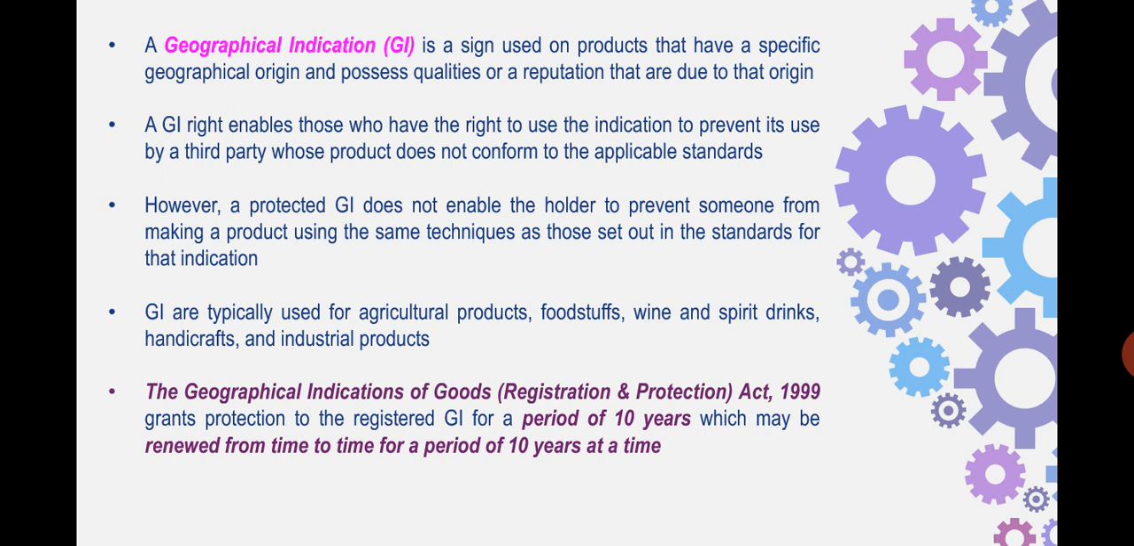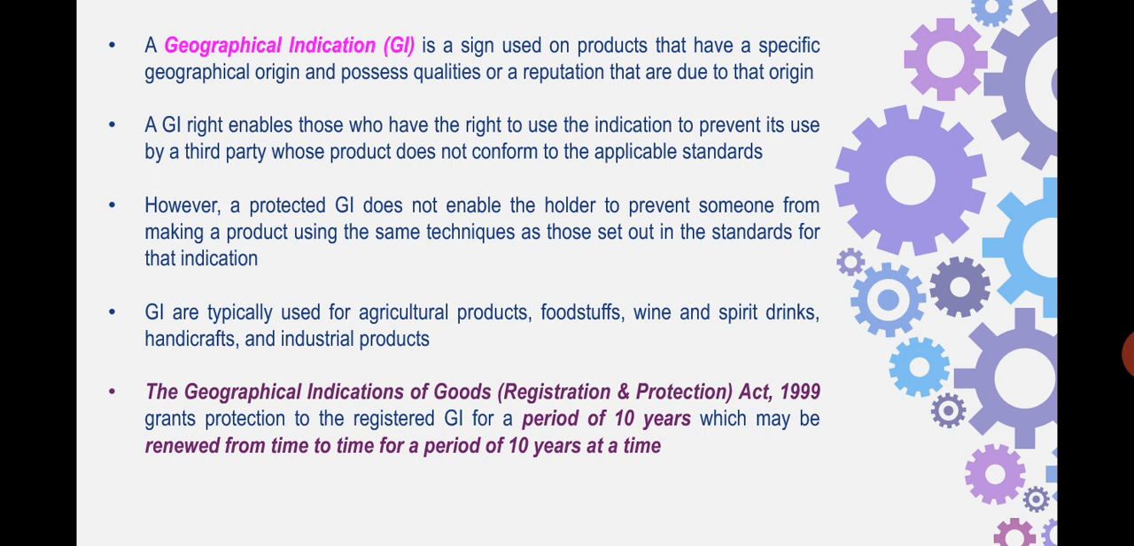And another important aim of the GI Act is that consumers who are trying to purchase certain goods which have a peculiarity associated with a region, and are paying that much money to get them out of the region, should not be defrauded.